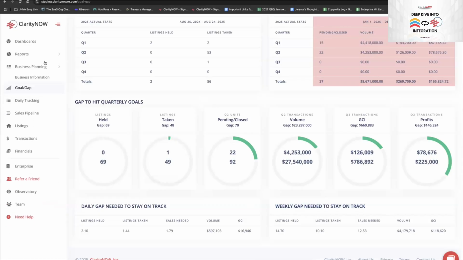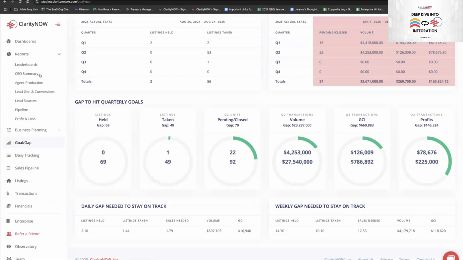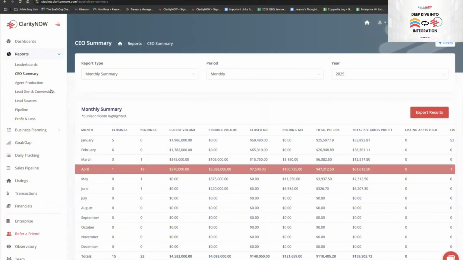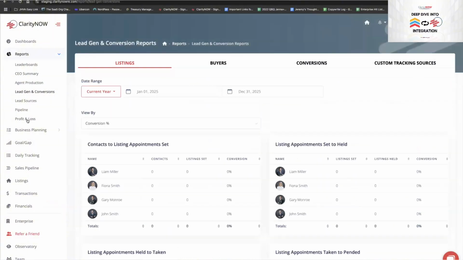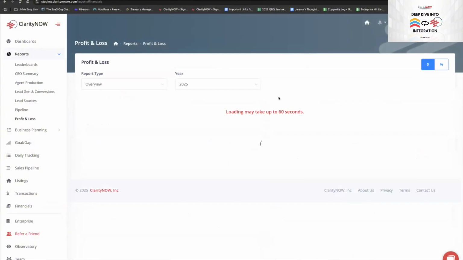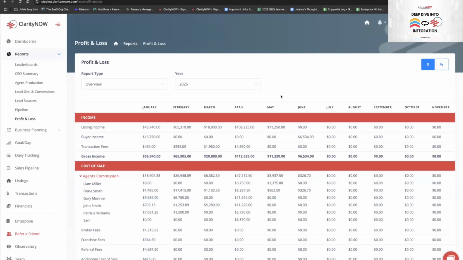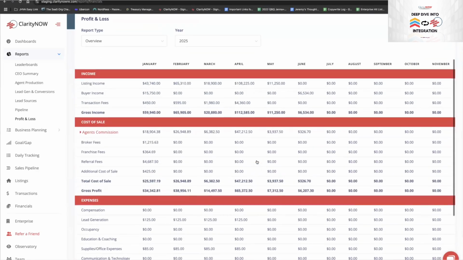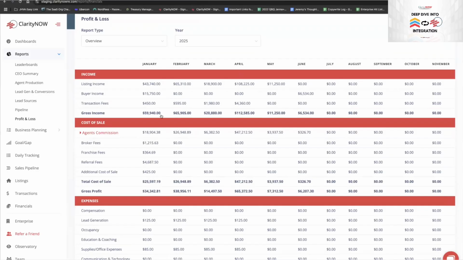On top of that, when you have all the data in here, there's all kinds of reporting. There's CEO summary reports, there's leaderboards that you can run for yourself, there's conversion reports. One thing we're also really proud about is the fact that we have a P&L. Most agents really struggle in having a profit and loss in their business because they're hard to build. So in Claritynow, every single one of our users has a P&L based in the system based on real estate.